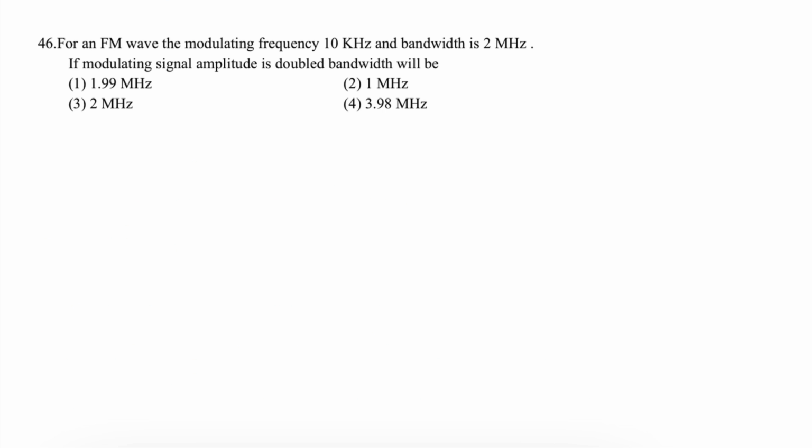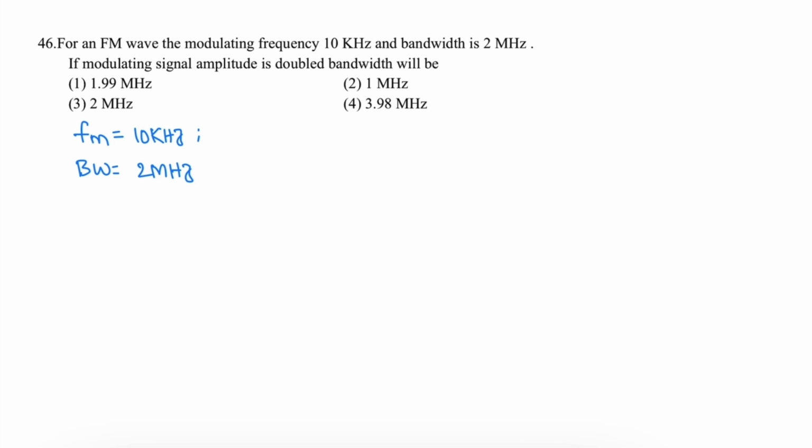Next question. For an FM wave, the modulating frequency is 10 kHz and bandwidth is 2 MHz. If the modulating signal amplitude is doubled, then what happens to the bandwidth? Given the frequency of message signal FM is 10 kHz and bandwidth is 2 megahertz.